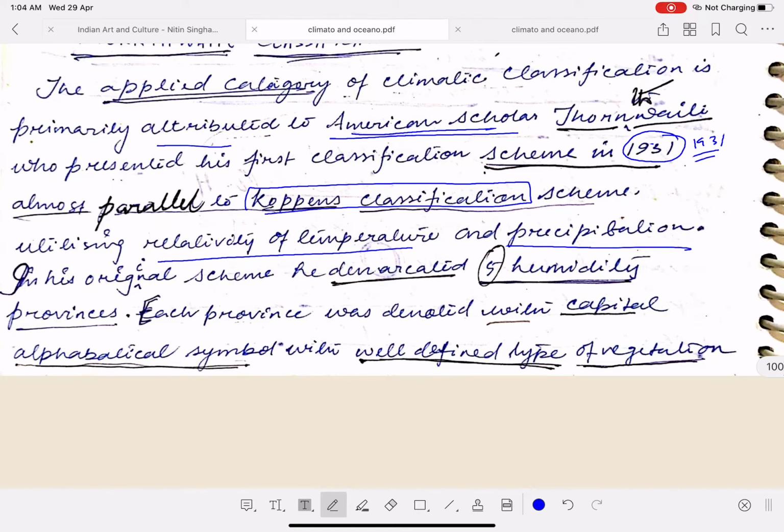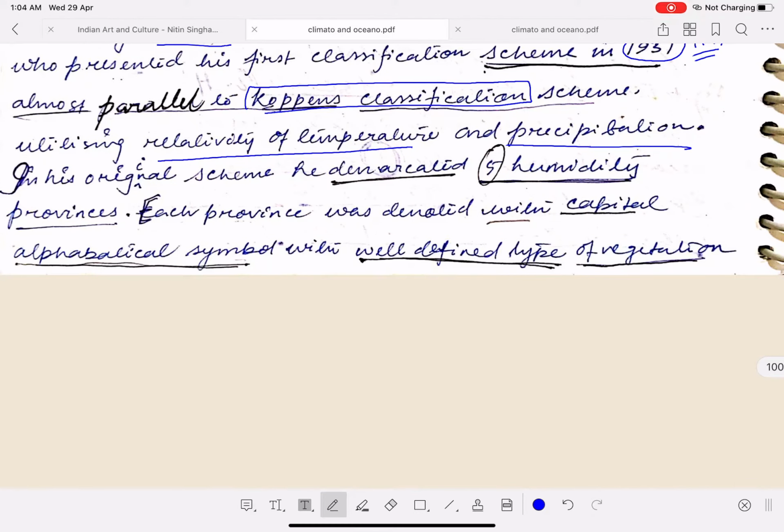Remember, one of the biggest demerits of Köppen was that he used absolute temperature and precipitation. Next, in his original scheme, he demarcated five humidity provinces. What are humidity provinces? We'll read it now. Each province was denoted with a capital alphabetical symbol with a well-defined type of vegetation. So basically, the provinces were defined as per the humidity.